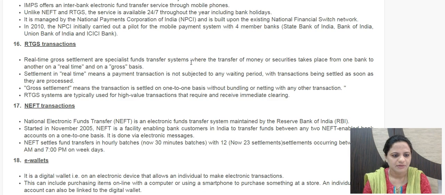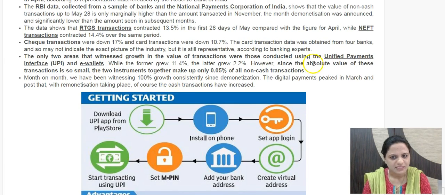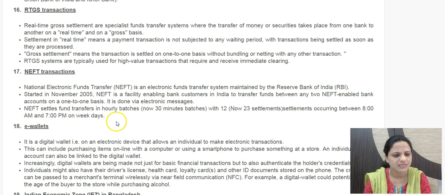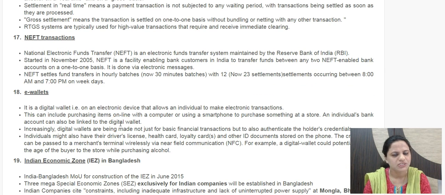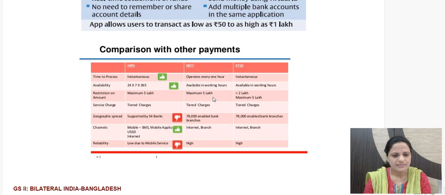Then e-wallets. The transactions which have been witnessing some growth are UPI through the app and e-wallets. E-wallets you must be knowing when you go for online shopping. You have a wallet in which you can keep money. That is like a digital wallet, in which in an electronic device you have your money stored. Then you can use it. You can also link it to a bank account and use that money for your transactions. So that is the e-wallet. This is regarding the details here.